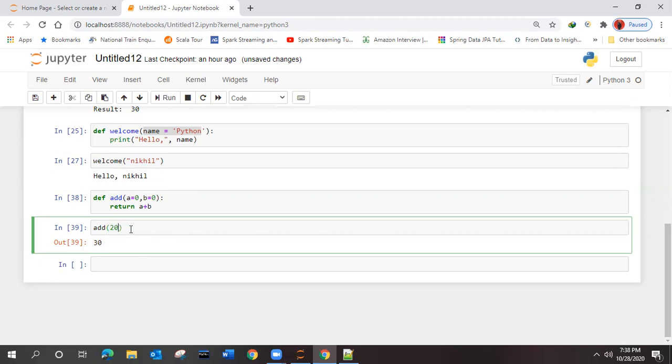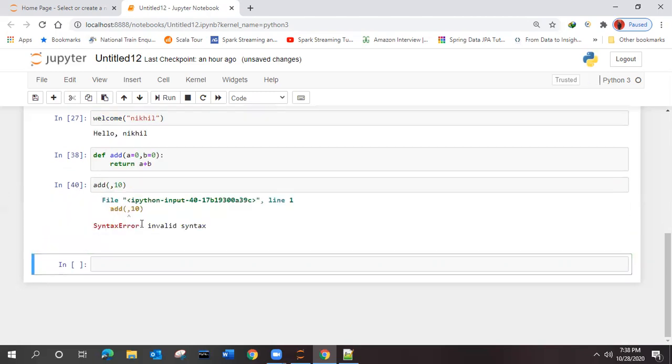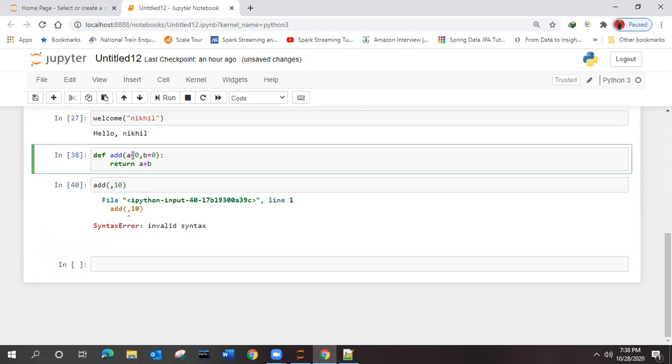I just want to give B instead of A. So can I write it like braces open, comma 10, braces close? Will it take it as B like that? No. Because before the comma, it is expecting something that you didn't give. First should not be blank in any case. Here also you have seen, right? First cannot be blank.